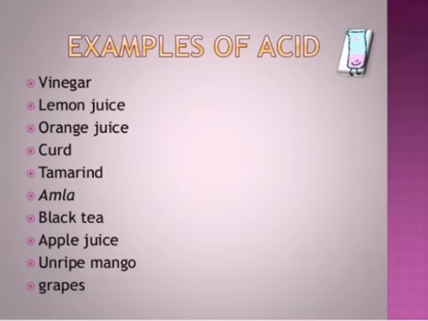These are some of the examples of acids. A few examples are vinegar, lemon juice, orange juice, curd, tamarind, amla, black tea, apple juice, unripe mango, and grapes. These are the food items which contain acid.